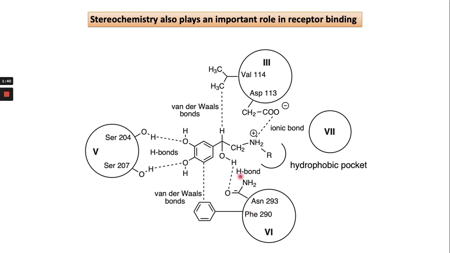So that's how stereochemistry plays an important role in receptor binding. Opposite stereochemistry will result in a lack of bonding with this part of the molecule, or in binding of the molecule with the receptor.